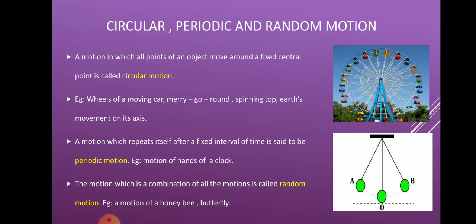Now many a time it happens that different motions take place at the same time. In our daily life, we see many objects undergoing two different kinds of motion simultaneously, like a moving car which moves straight, so it shows rectilinear motion, but at the same time the wheels of the car are moving in circles, displaying circular motion. Therefore the wheels of a moving car display both rectilinear as well as circular motion.